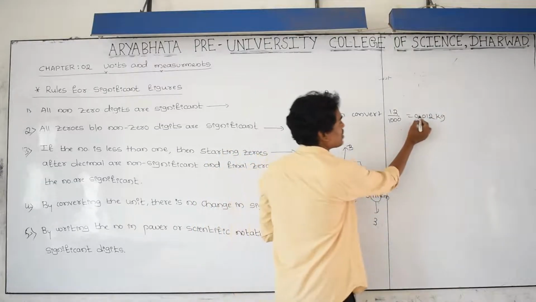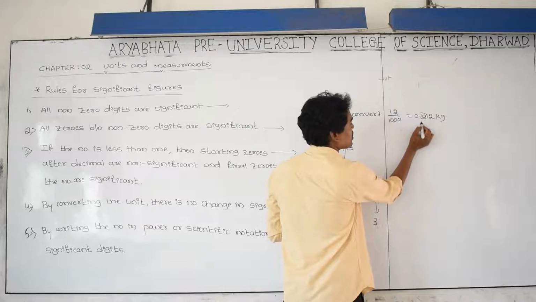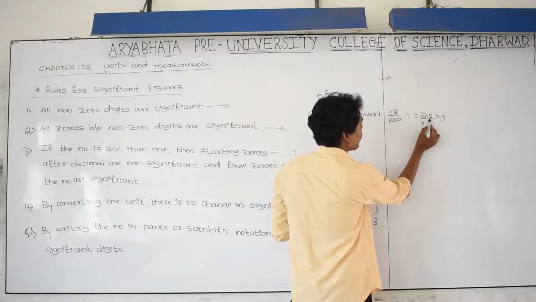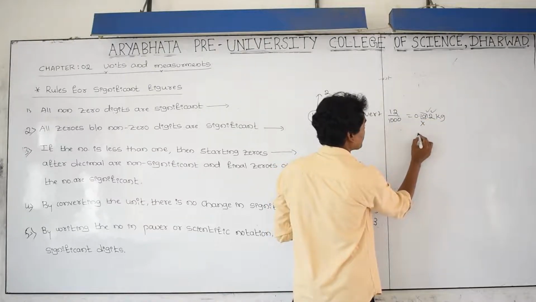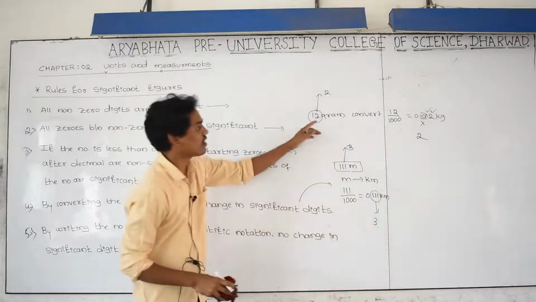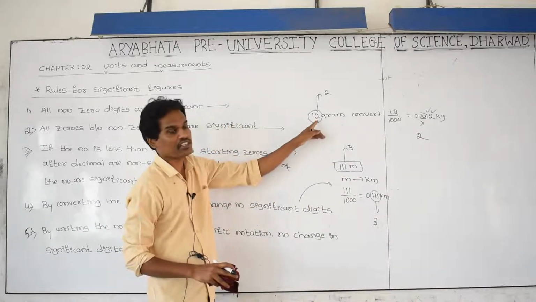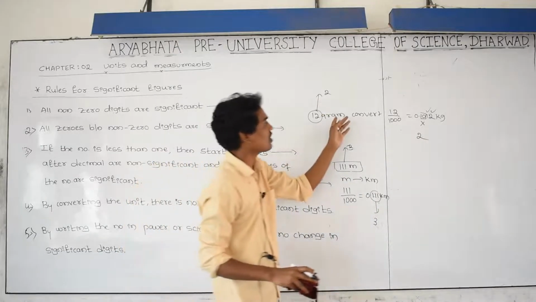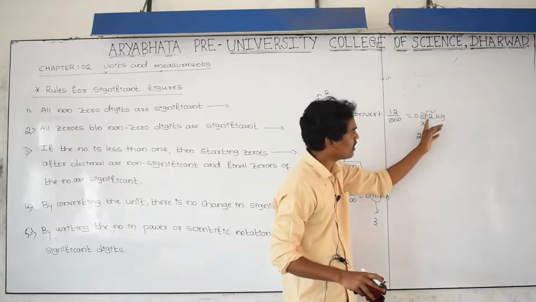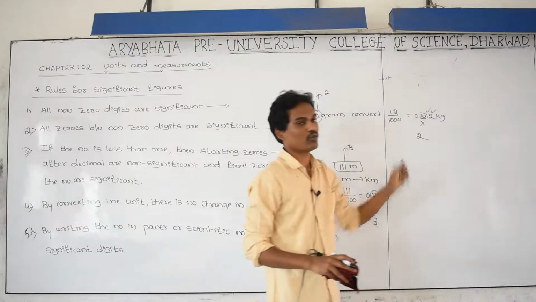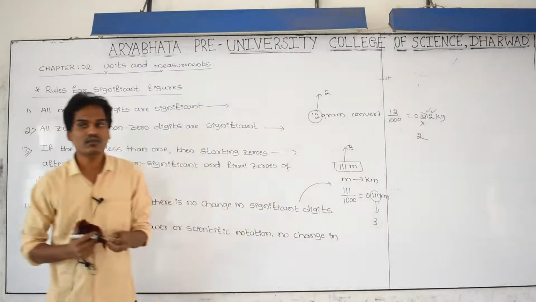After a decimal, whatever zeros are there, don't consider them. Then how many significant? 1 and 2, so 2. After converting gram to kg, again 2.